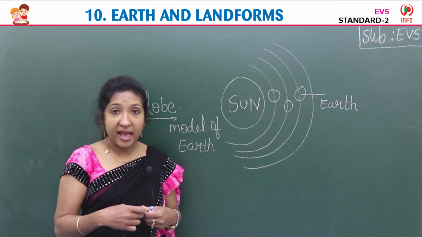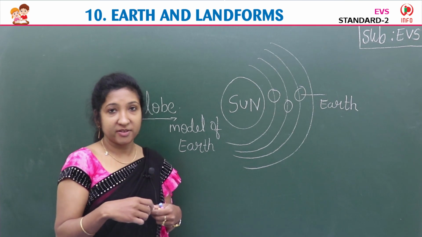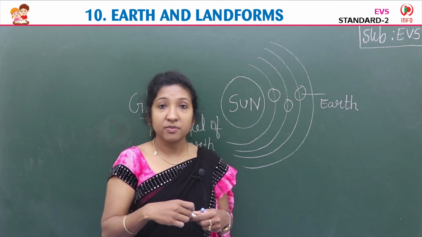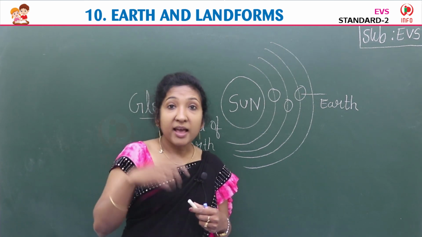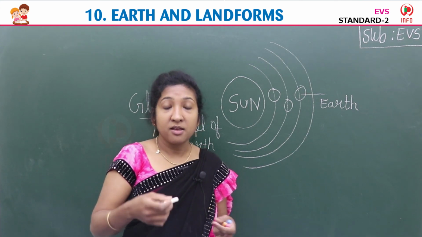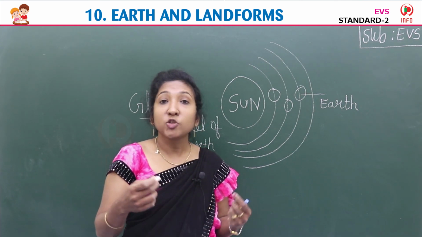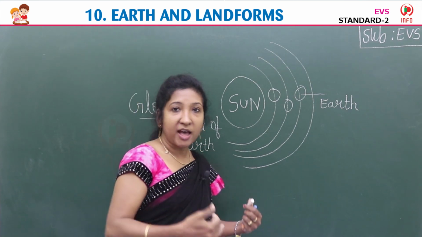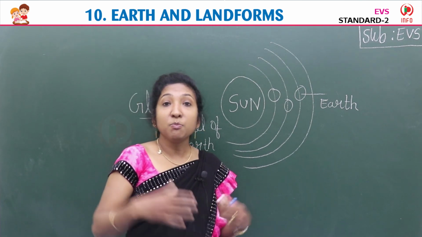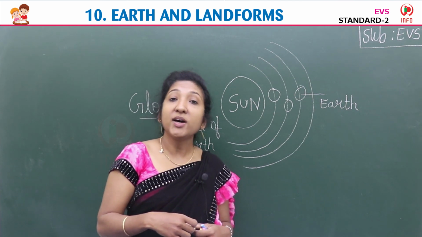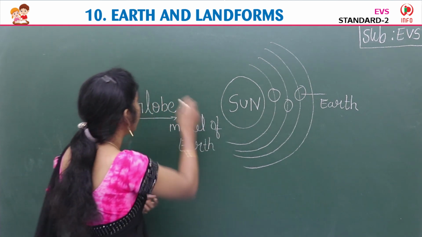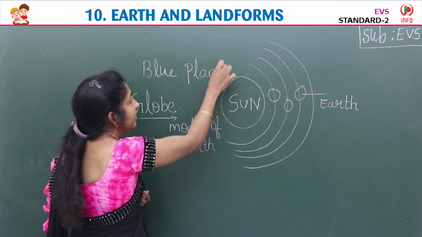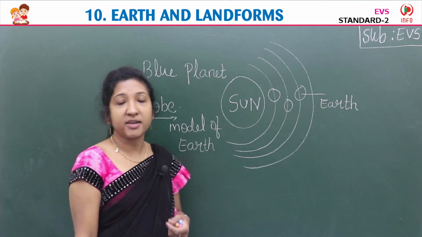And Earth is the planet where we live. And you know, some people go into the space, up in the sky where stars are there, sun, moon and all are there. Why? To learn about sun, moon, stars and all. So from there if they look at our Earth, it looks in blue color. So Earth is also called a blue planet. Okay.